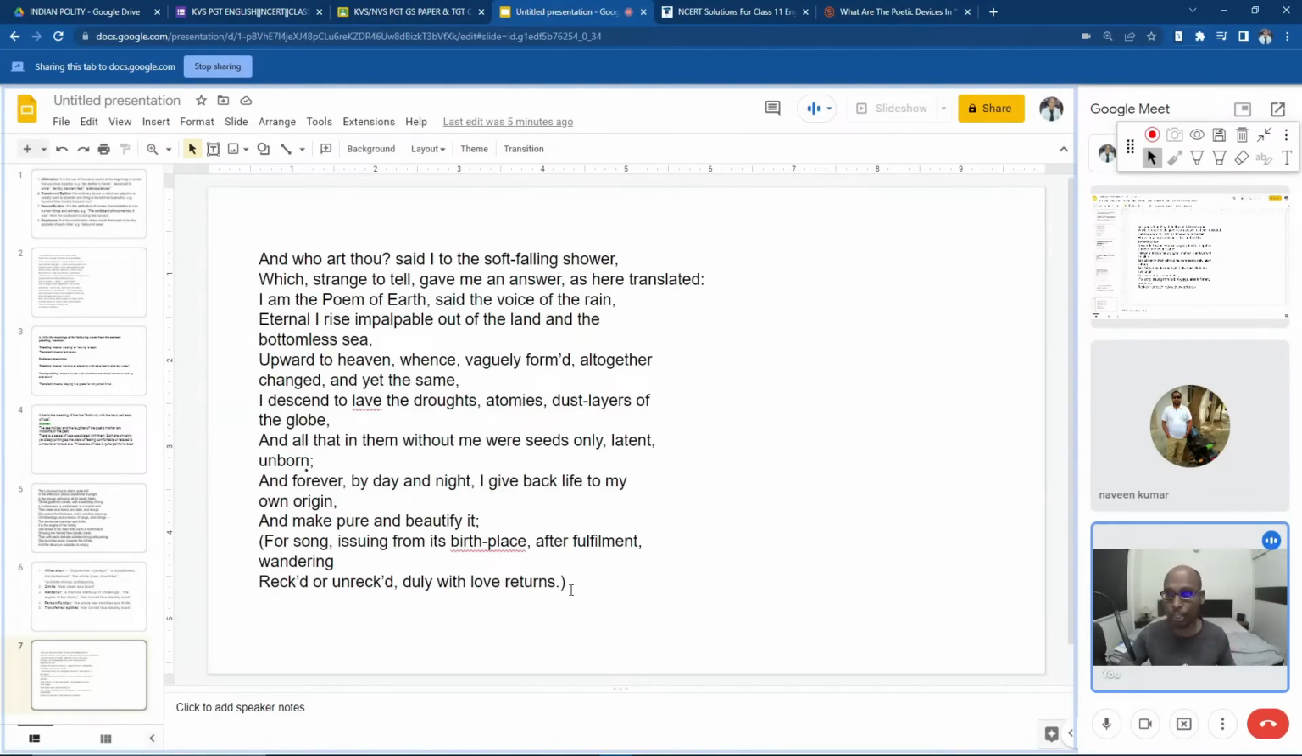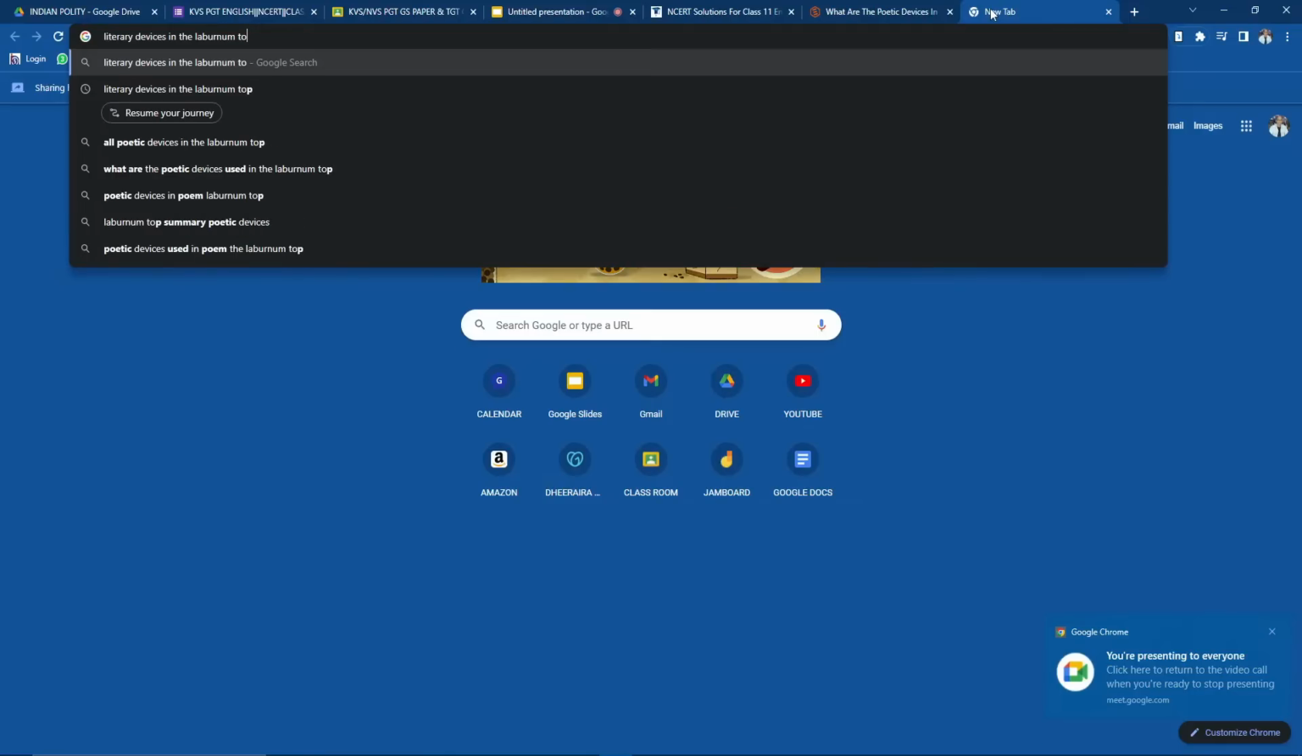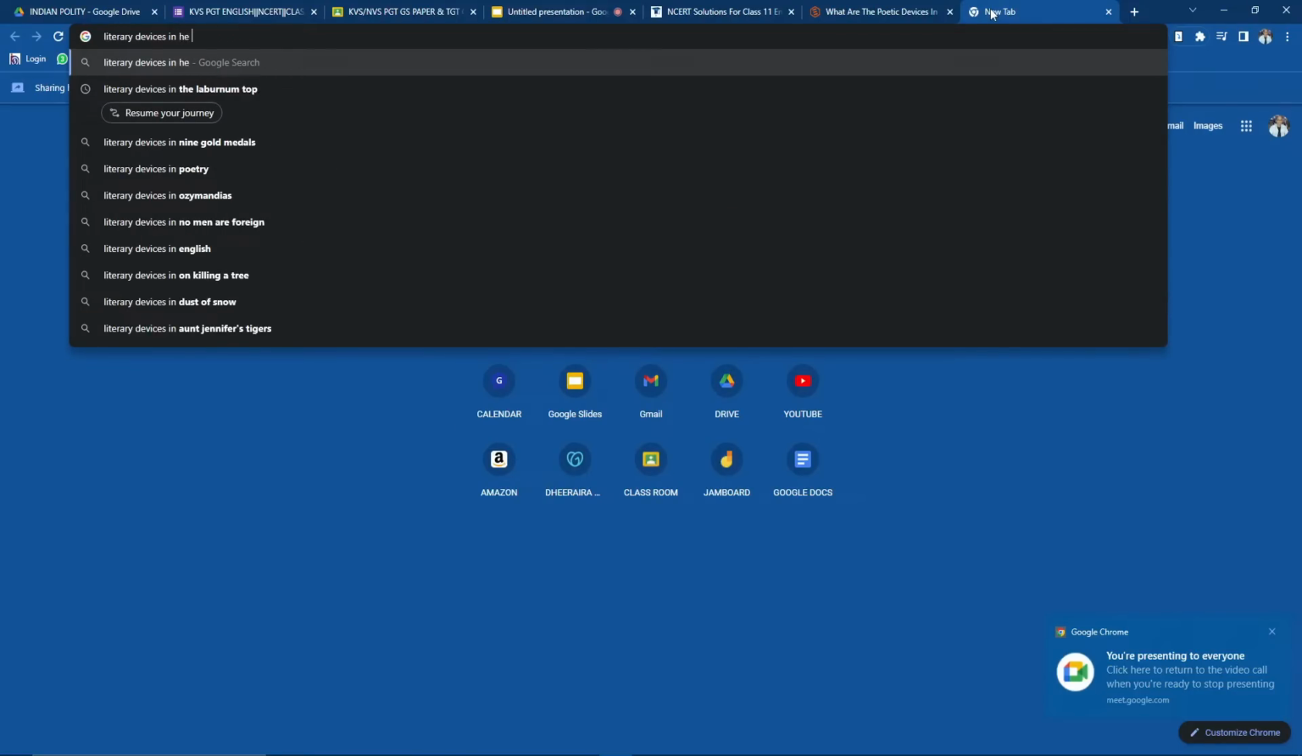So please let me go through it once, and then I'll copy and paste the figures of speech used in this poem, The Voice of the Rain. Literary devices.